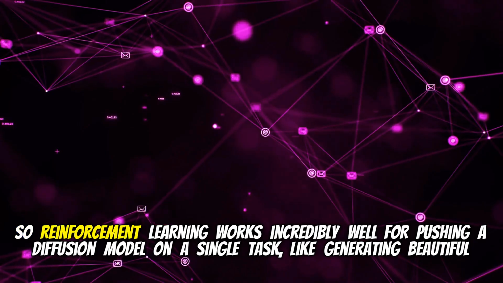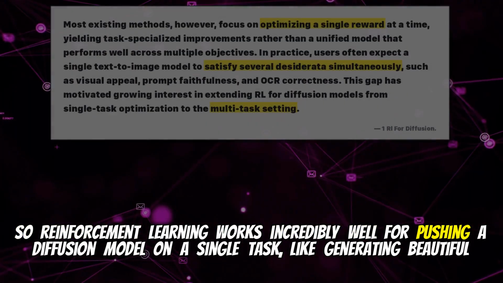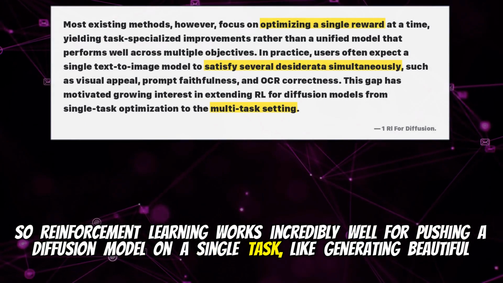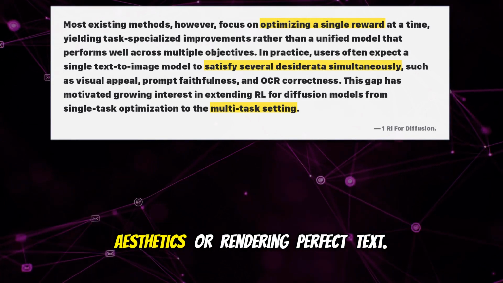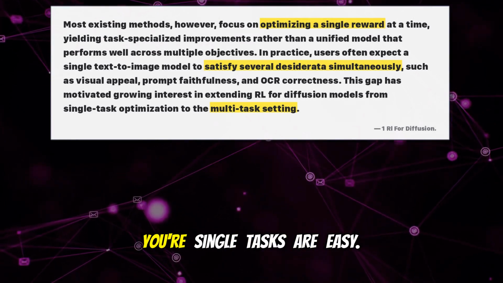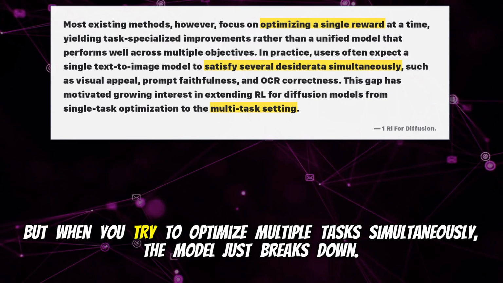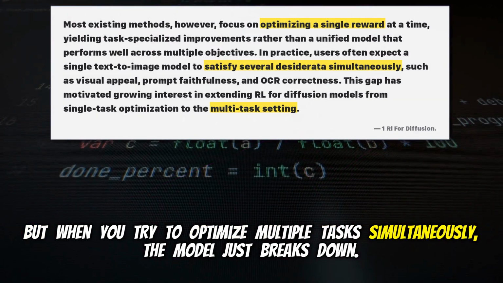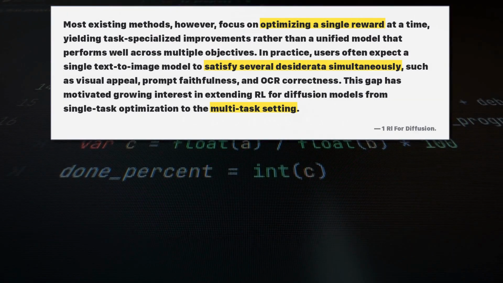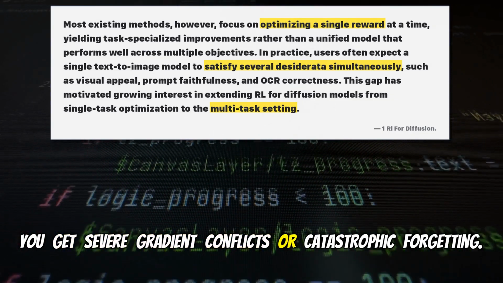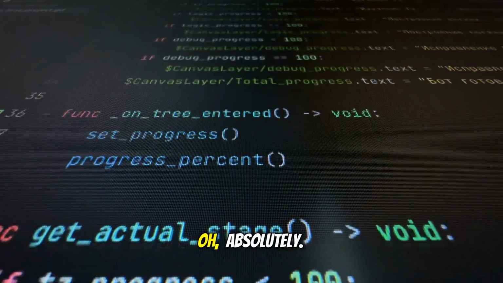Right. So reinforcement learning works incredibly well for pushing a diffusion model on a single task, like generating beautiful aesthetics or rendering perfect text. Those single tasks are easy. But when you try to optimize multiple tasks simultaneously, the model just breaks down. You get severe gradient conflicts or catastrophic forgetting. Oh, absolutely. It's a nightmare.